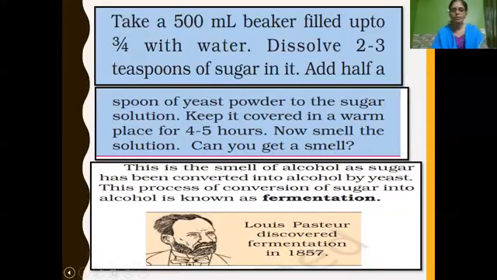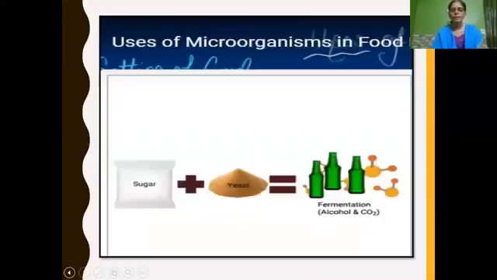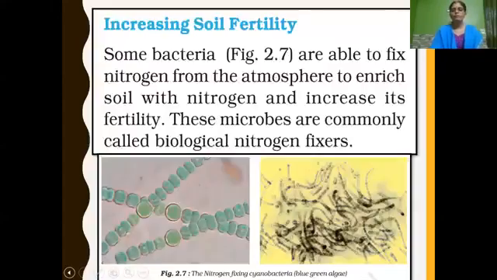So what is fermentation? Conversion of sugar into alcohol is known as fermentation. See here, if you add sugar in water with yeast, after 4 to 5 hours we can get alcohol. Also, during fermentation, what happens? Carbon dioxide is released. So after fermentation, sugar gets converted into alcohol and carbon dioxide.